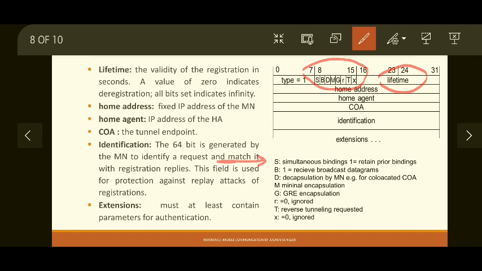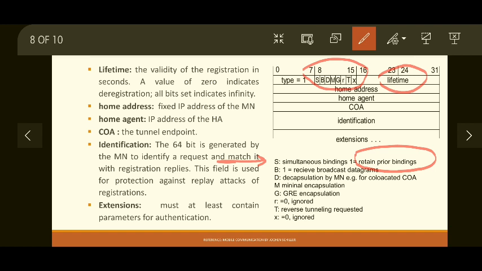So before the lifetime expires, you send a new registration request. At that time, you don't want the previous registration to become invalid immediately. So there comes a point for a short period where you have two bindings, and to retain that period, the simultaneous binding bit is set to 1.